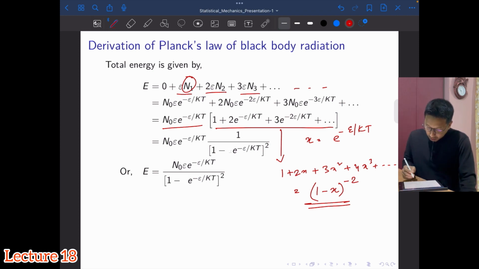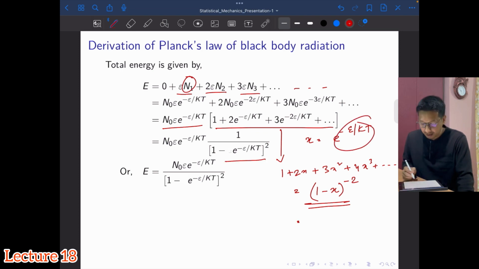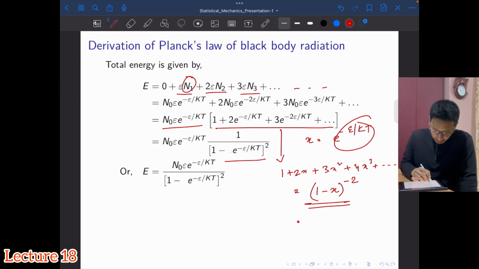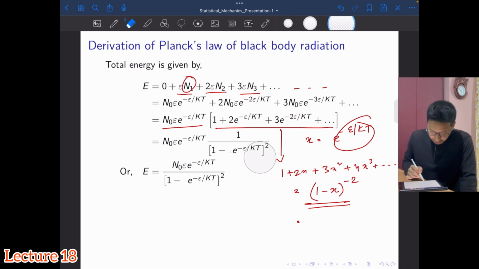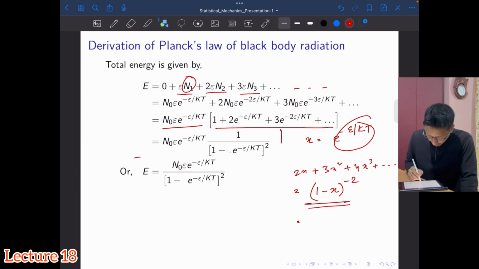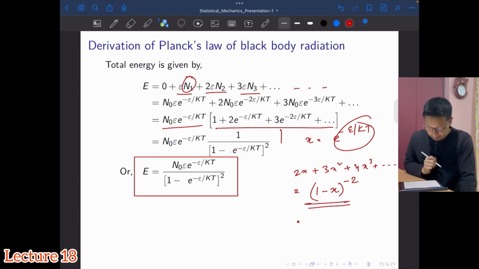If I substitute back what we assumed for x, I will get back this, and the minus 2 will come into the denominator. So now I have got the expression for total energy. Total energy is given by this particular expression.